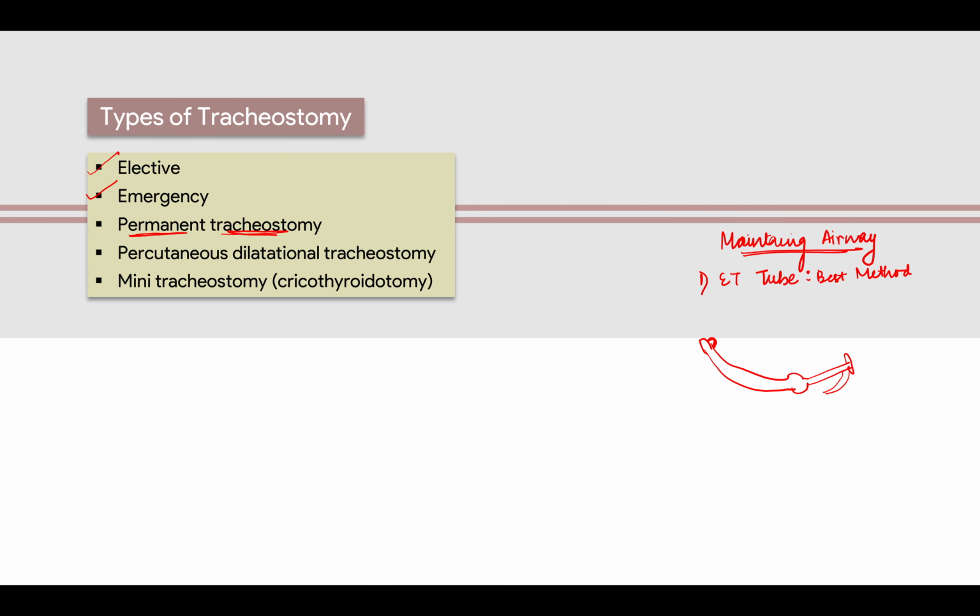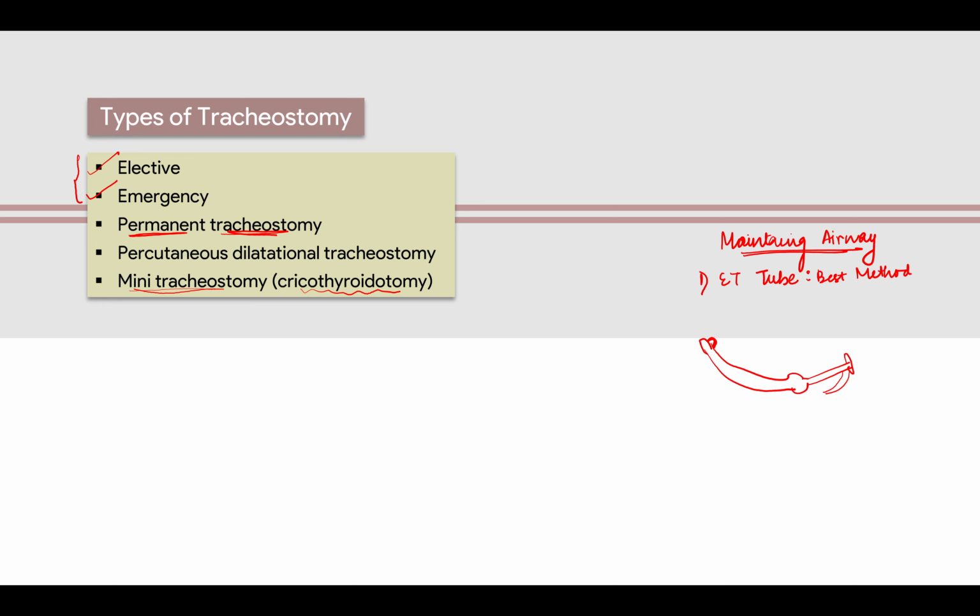For now, you just have to remember these two main types. And some teachers are fond of asking what are the other ways, like except tracheostomy, what can you do? There's something called mini tracheostomy, which is also known as cricothyroidotomy. What does that mean? You cut the cricothyroid muscle and you allow the seepage of air.